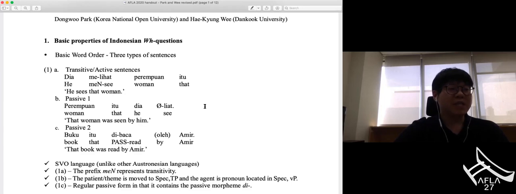And then, as you can see in 1b and 1c, this language has two types of passive forms. So look at the passive one. The theme or the patient is in the grammatical subject position, namely spec TP, and the agent remains inside little vP. Here, the verb does not occur with the prefix mang. And then the passive two, exemplified in 1c, is similar to the passive construction in English. The verb is accompanied by the passive morpheme di, and the agent occurs with a preposition.